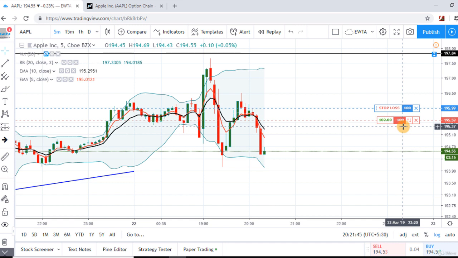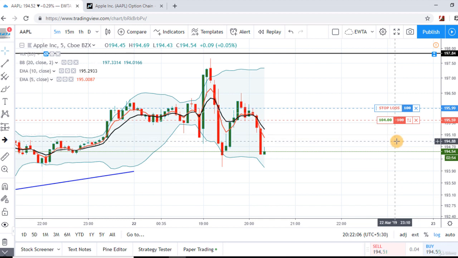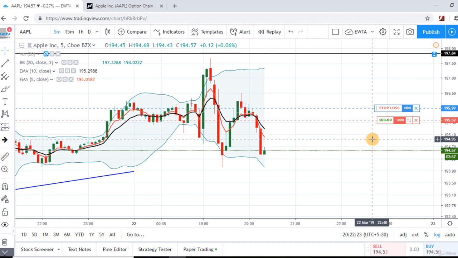On expiration day, I don't suggest to trade in options. On expiration day, if volatility will be low, then we will not make any profit in options. So on expiration day, you can trade in futures or in physical shares.